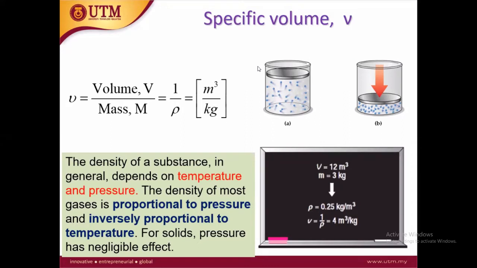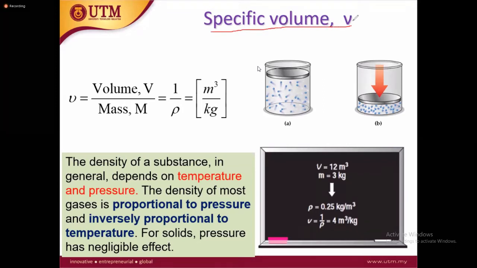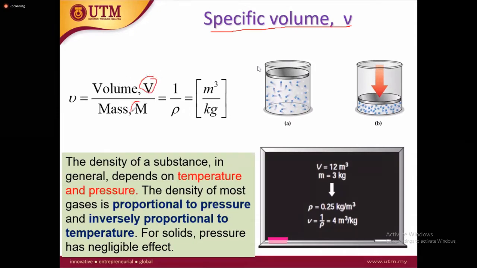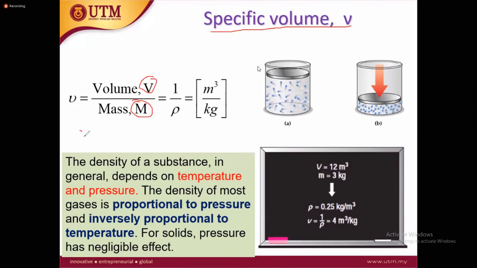So okay, welcome back. We can start again. We are talking about the specific volume. Specific volume, as we discussed before, is dependent on the volume of the vessel and the mass inside the vessel. So we can see here that specific volume has the relation with the density, 1 over rho.